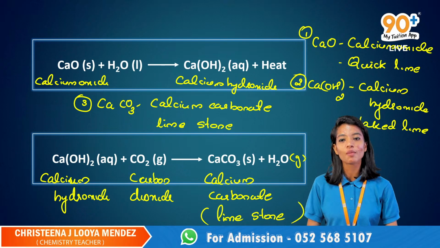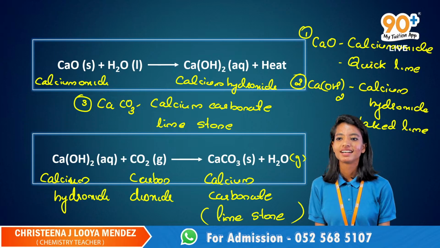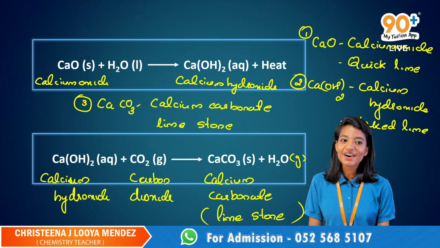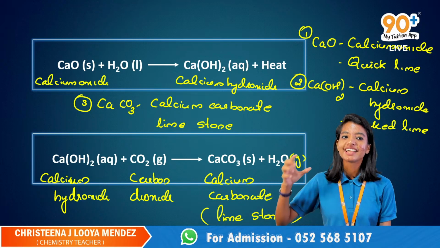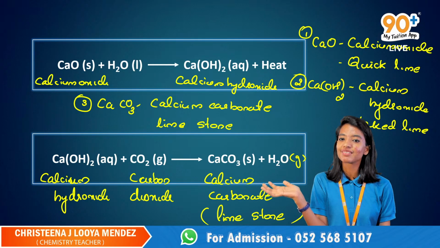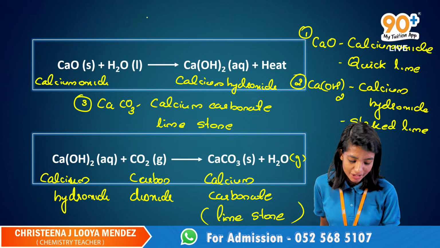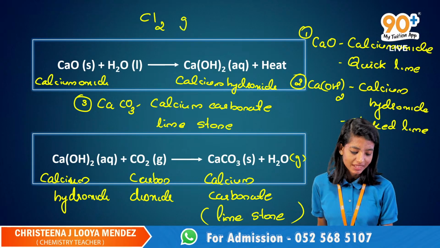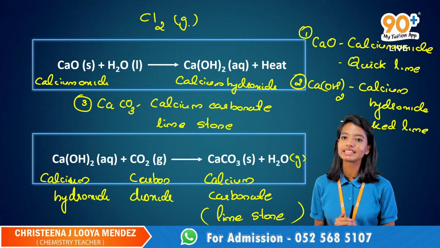How come it's a combination reaction now? No, ma'am, because H2 is a gas. Okay, even though it is a gas, it is a product, right? If you got a chlorine gas, can you consider this as a product?